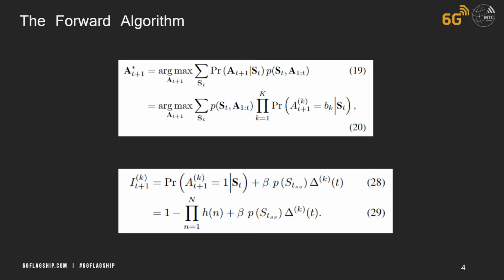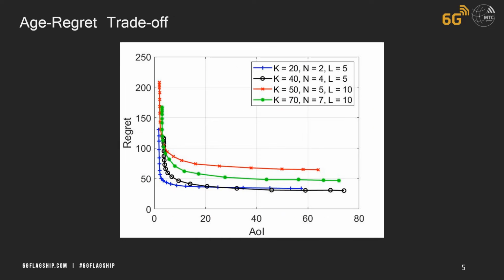We use a scheduling algorithm with a parameter called beta that controls the trade-off between the age and the regret. As we can see, depending on the beta parameter, as we increase the age of information, we decrease the regret, and vice versa.